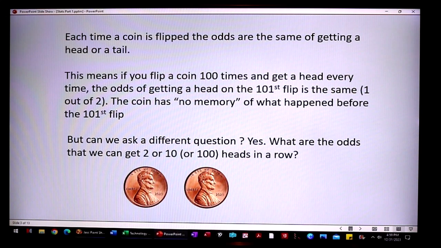But we can also ask a different question. What are the odds that we get 2 heads in a row, or 5 heads in a row, or 10, or even 100 heads in a row? That's a different question. So what are the odds of that?